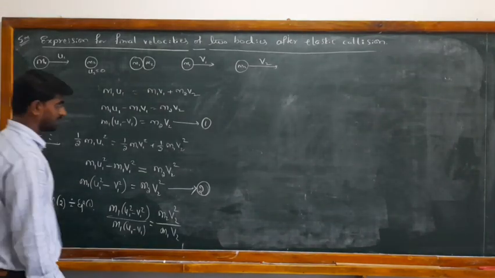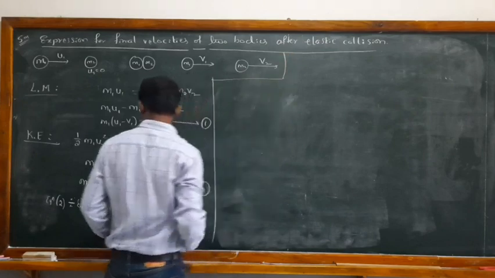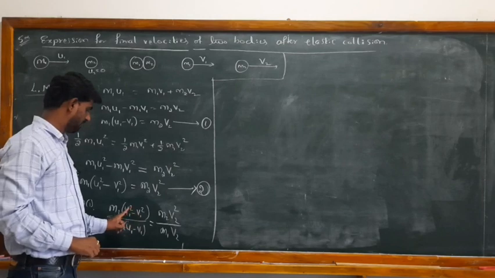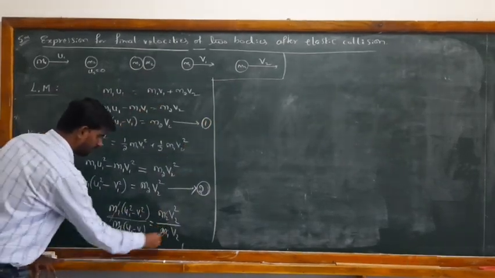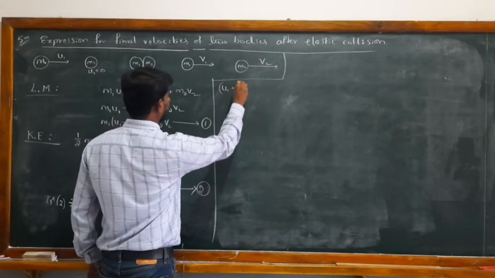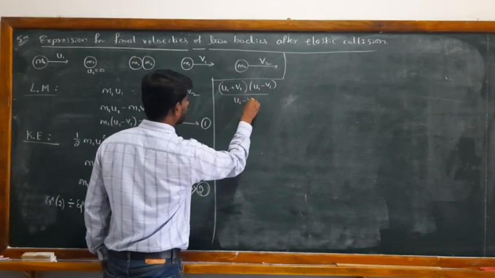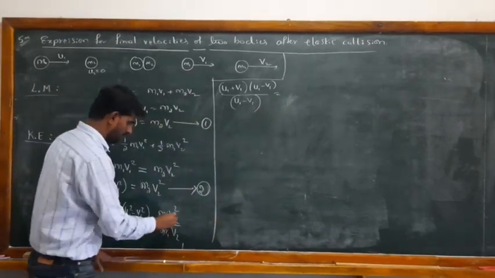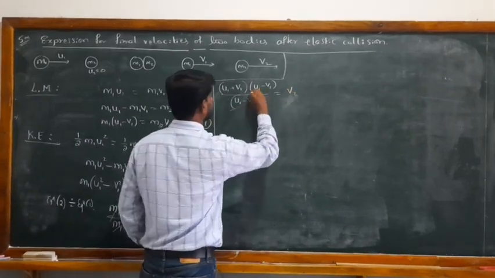Okay, next step I can expand this u1 square minus v1 square as a square minus b square. This will be a plus b into a minus b. Here the m1 cancels, m2 cancels. So this will be u1 plus v1 into bracket u1 minus v1 divided by u1 minus v1, and this is equal to v2, there are two terms of v2, there is a single term v2. So this will be v2, and this one cancels.